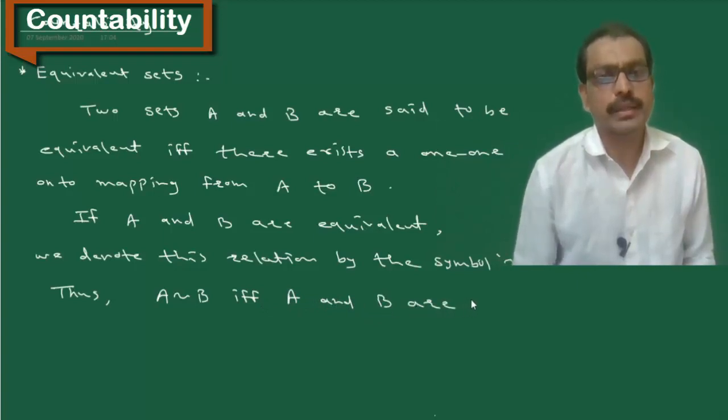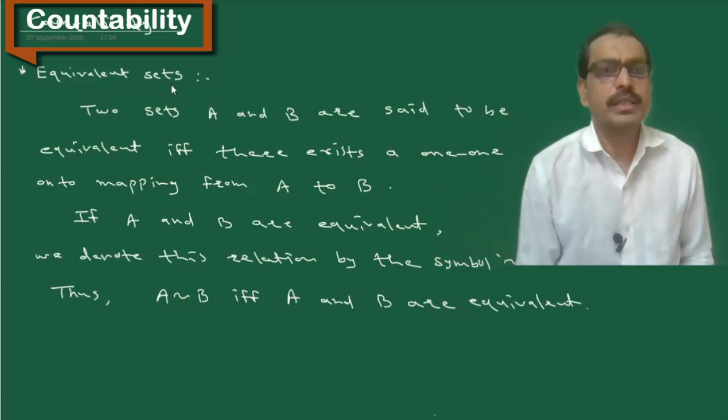Two sets A and B are said to be equivalent if and only if there exists a 1-1 onto mapping from A to B. If A and B are equivalent, we denote this relation by the symbol ~. So here A is equivalent to B if and only if A and B are equivalent. This is the definition of equivalent sets.